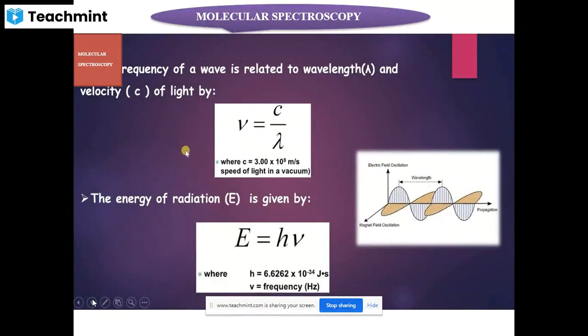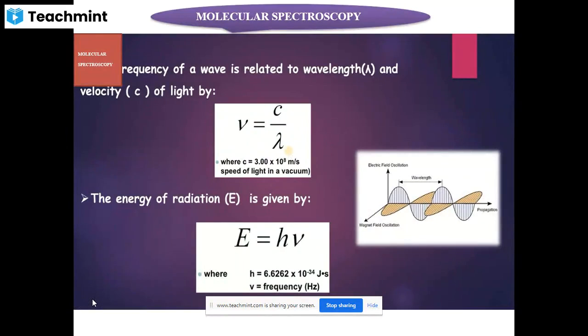Given here are two fundamental equations which relate the frequency, wavelength, and energy of electromagnetic radiations. The frequency of a wave or a radiation is related to its wavelength lambda and the velocity of light, given by nu equals c by lambda. Nu is the frequency, c is the velocity of light, which is 3 into 10 raised to 8 meter per second, and lambda is the wavelength.